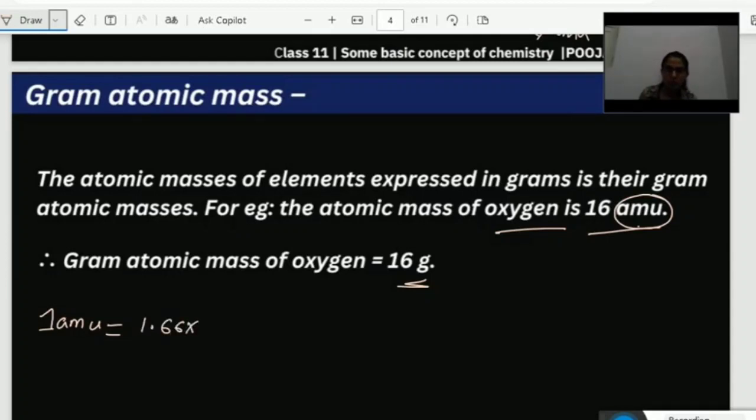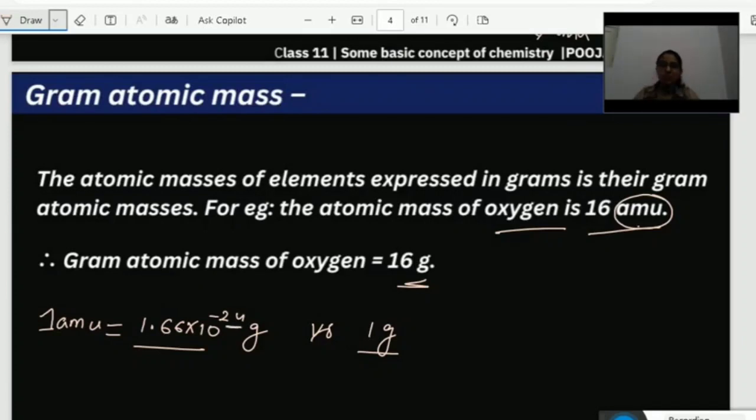1.66 into 10 power minus 24 gram. Okay, this is 1. And versus if I put 1 gram, 1 AMU and 1 gram, I'm just taking the difference. What is the difference? See, minus 24 means what?